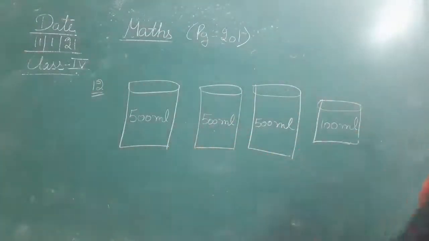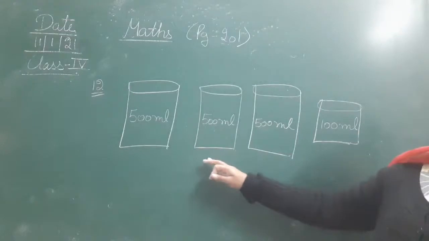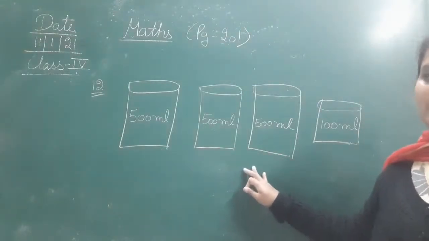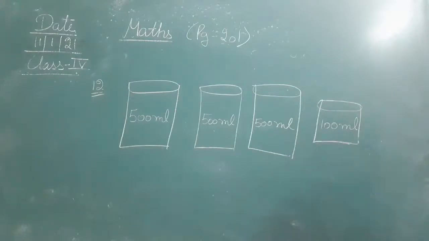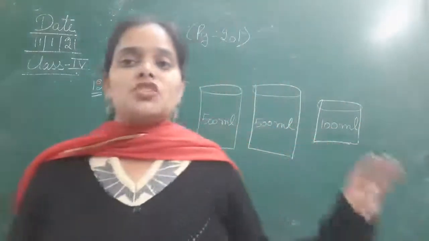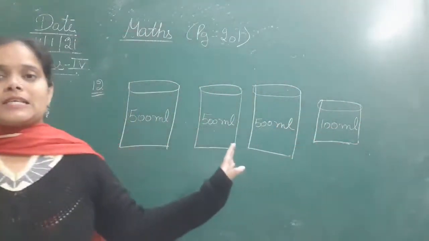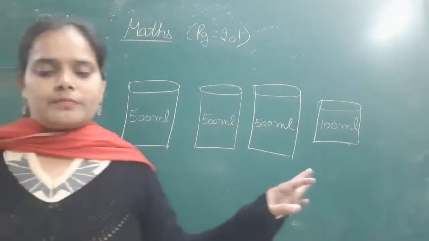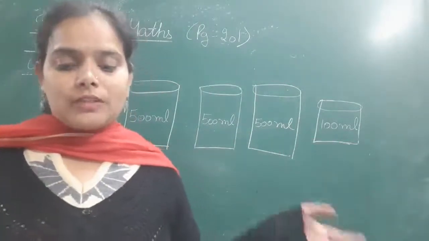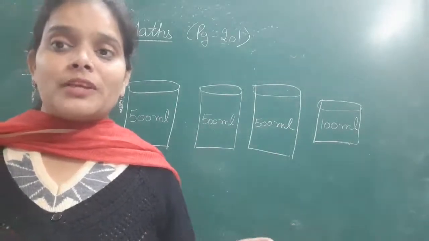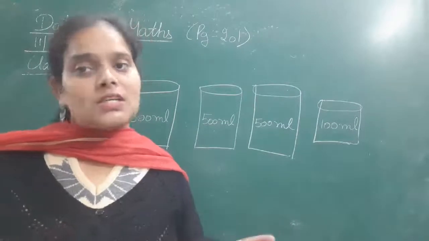Suppose you have these 3 containers of different measures. 3 are of similar measurement, that is 500 ml, and 1 is of 100 ml only. Now you have to tell, if you are going to measure milk with all four containers, how much milk can you measure?